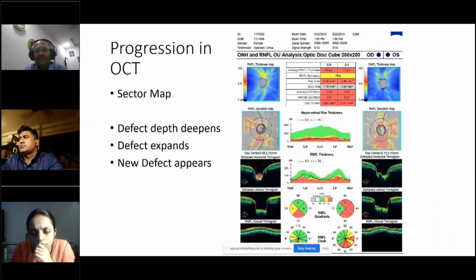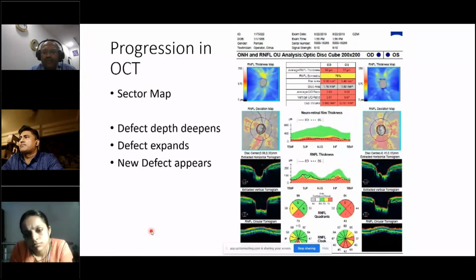So once you have a defect in the OCT, same as visual field, you have to identify whether it is worsening or not. If the defect depth deepens, that is worsening. So something like 70 becomes 40, or 70 becomes 60, or 70 becomes 50, then the defect is increasing in depth. If the defect expands, for example, you have 80 here, and the defect also deepens and then encroaches on the adjacent area, that is also progression. Or if in other sectors, new areas of defect start appearing, that is progression. So progression on OCT is also very, very simple.